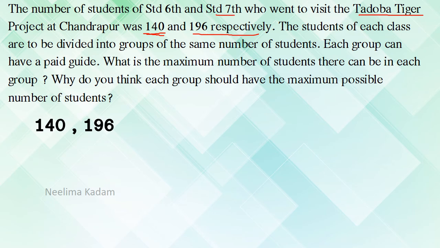Now the students of each class are to be divided into groups of the same number of students so that they can help each other. Each group can have a paid guide. Now, what is the maximum number of students there can be in each group? And why do you think each group should have the maximum possible number of students?